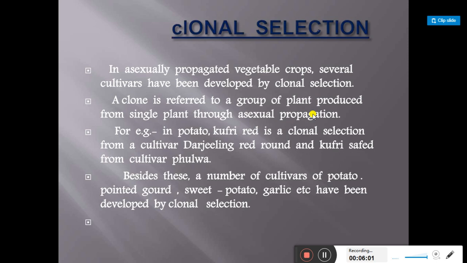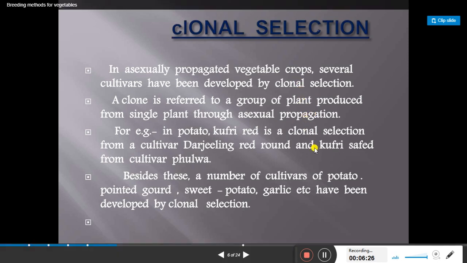These are propagated by the vegetative or asexual method. In pointed gourd, we propagate by using hard wood cuttings. In sweet potato, we use runners for propagation, and in garlic we use cloves. Likewise, the clonal selection method is important for asexually propagated crops.